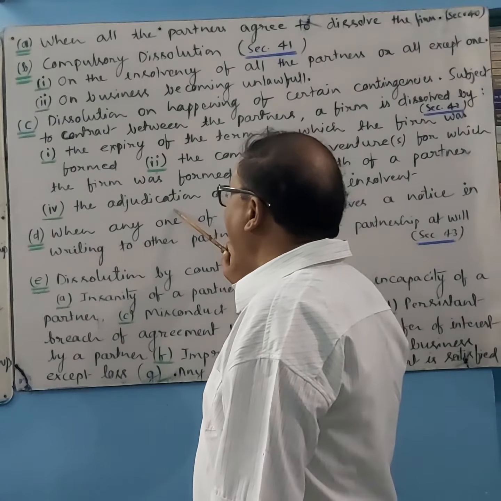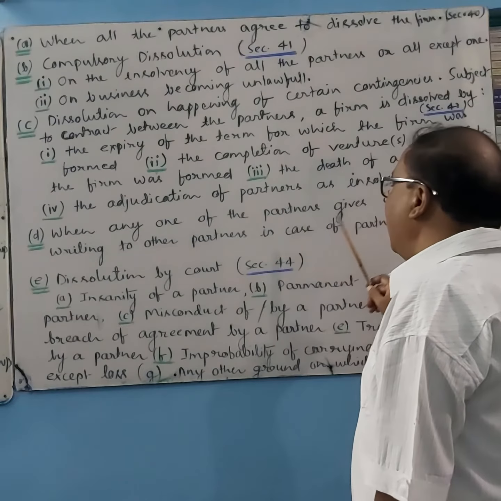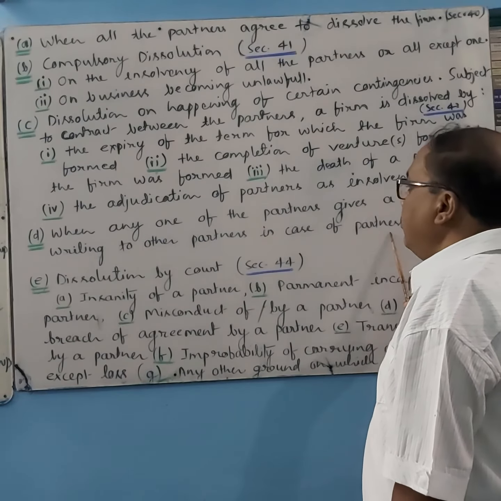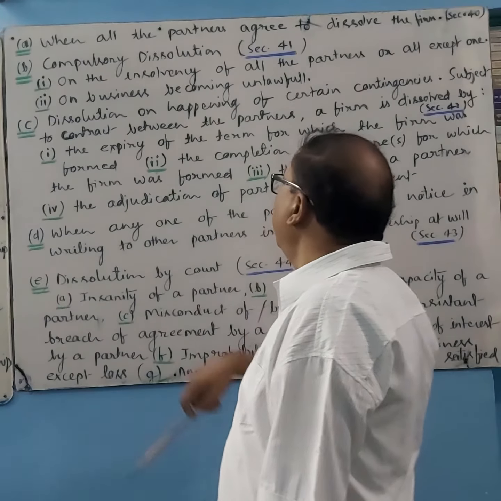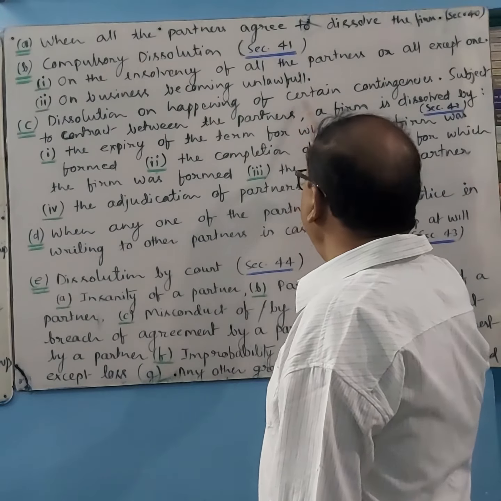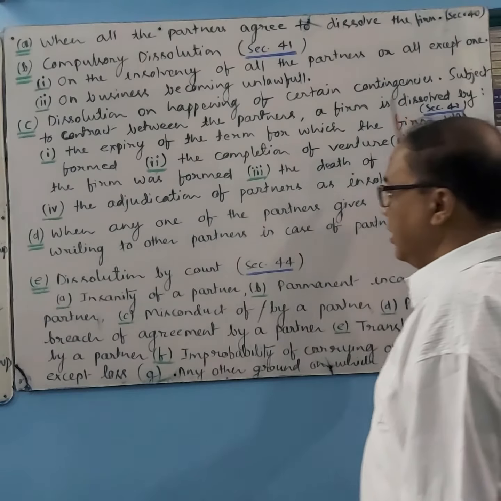Next, when any one partner gives a notice in writing to other partners in case of partnership at will. If partnership is formed at will and any partner has given written notice to dissolve the firm, then there will be dissolution of firm under happening of certain contingency.